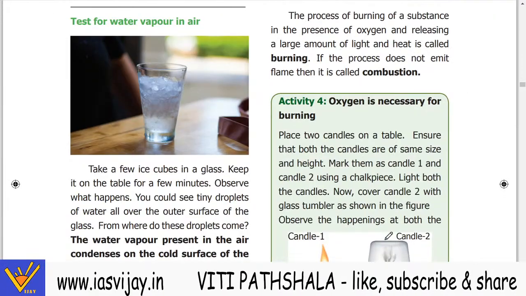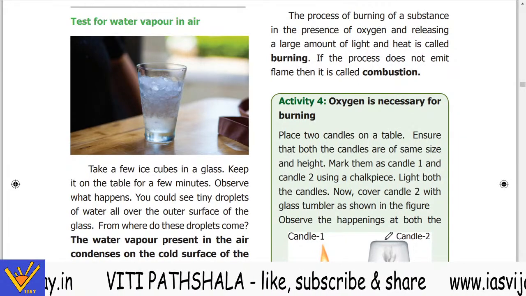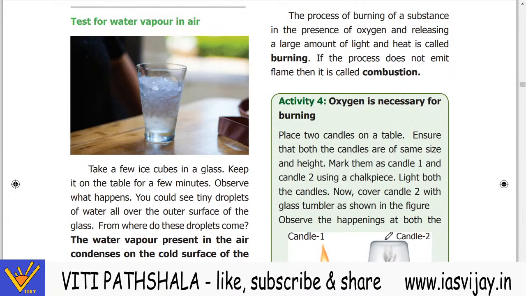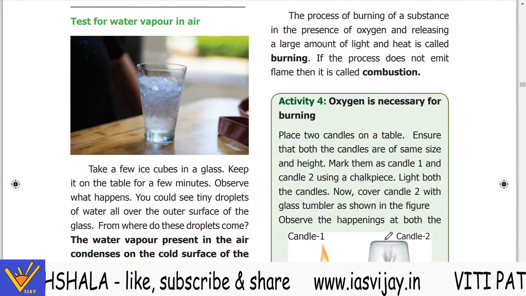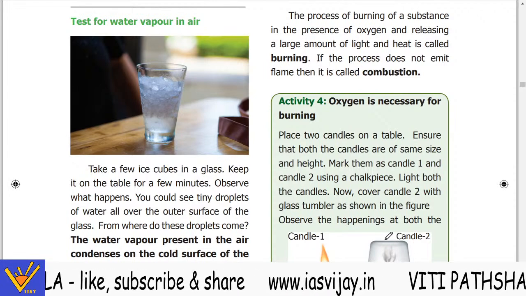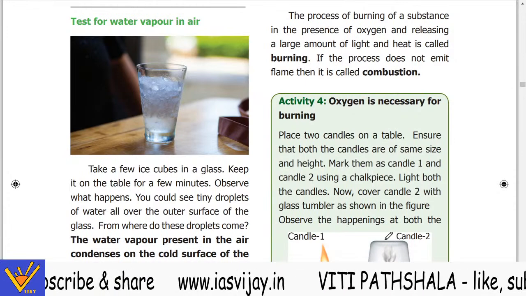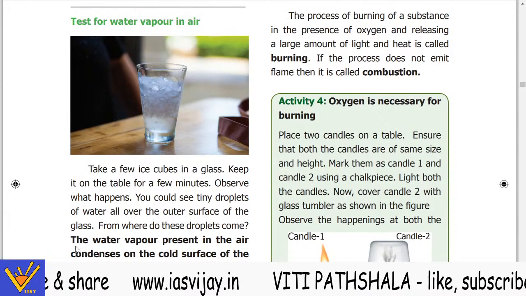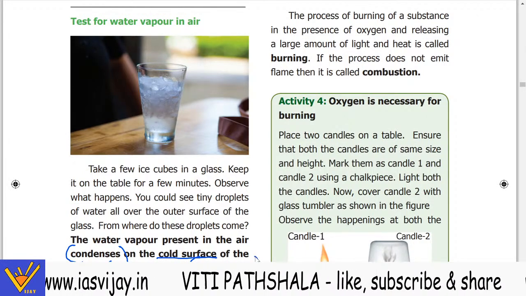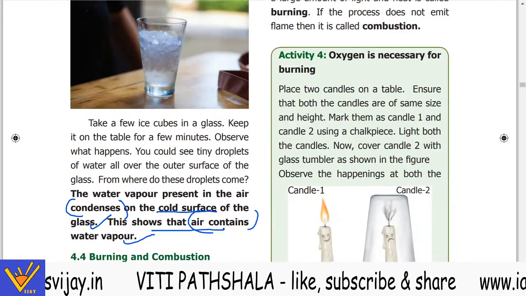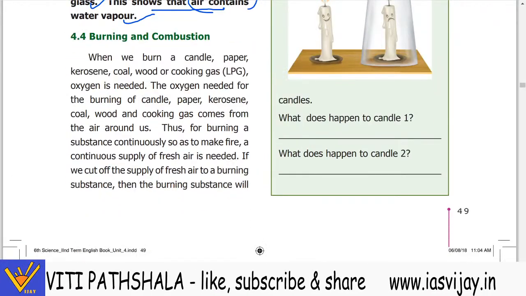Now next comes the test for water vapor in the air. Take a few ice cubes in a glass, keep it on the table for a few minutes, and observe what happens. You could see tiny droplets of water all over the outer surface of the glass. From where do the droplets come? The water vapor present in the air condenses on the cold surface of the glass. This shows that the air contains vapor. Air में जो है vapor होते हैं. Now this was the topic that we have completed.